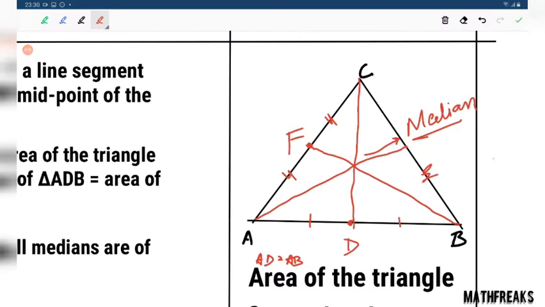Let's assume that this is also the median, AE, such that the midpoint divides the side equally. Then this point of concurrency of the three lines, that is the common intersection of the three lines, is known as the centroid. It is called the centroid.